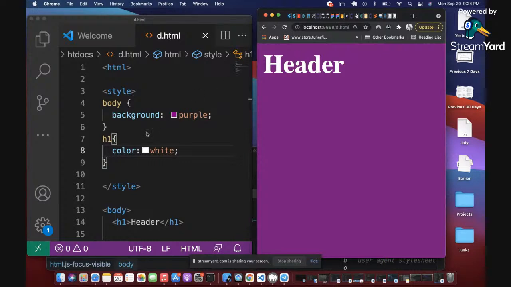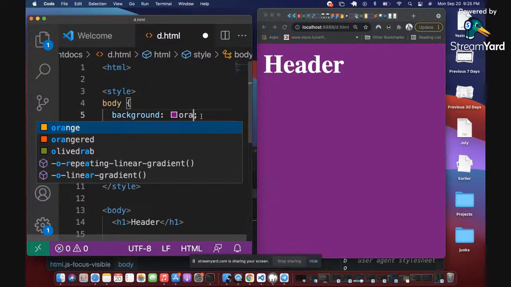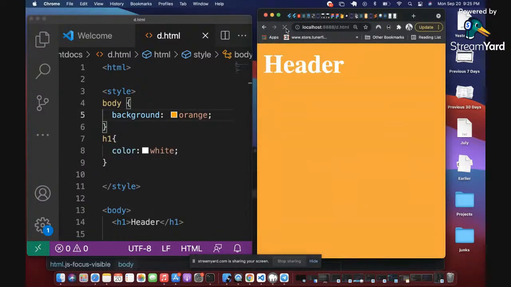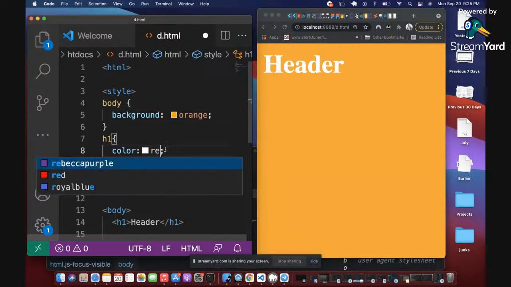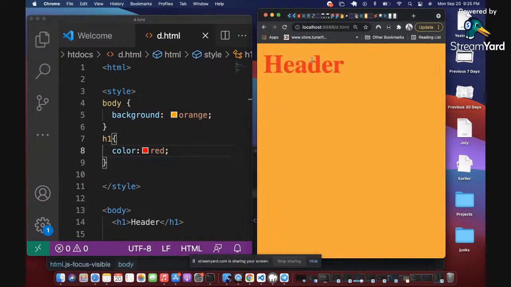So all you will be learning is what property do I need to change to achieve a particular design or a particular style. Do you understand? For example, we've looked at background, which is this purple here. You can literally change this to anything you want. You can make this orange if you want. You can save, you can refresh, and you get an orange color, right? You can change this from white to red, and then you save, you refresh, you get a red color. Do you understand? So that is CSS for you.